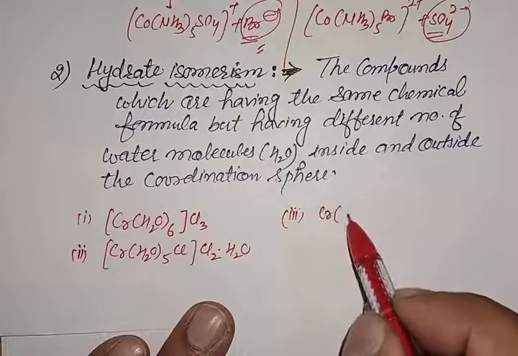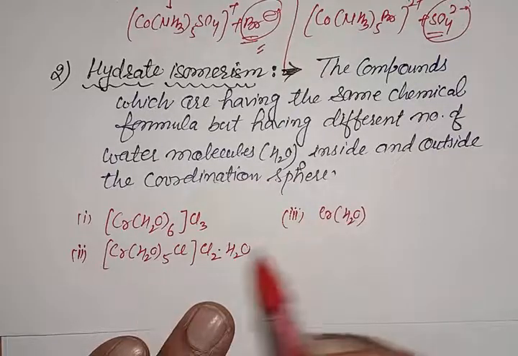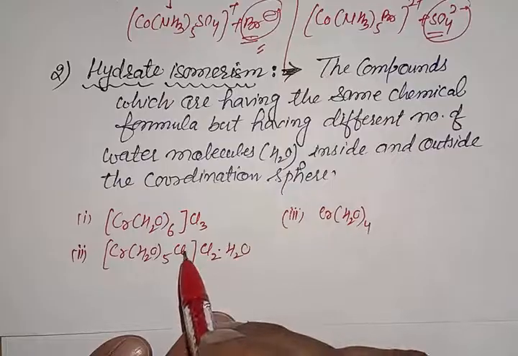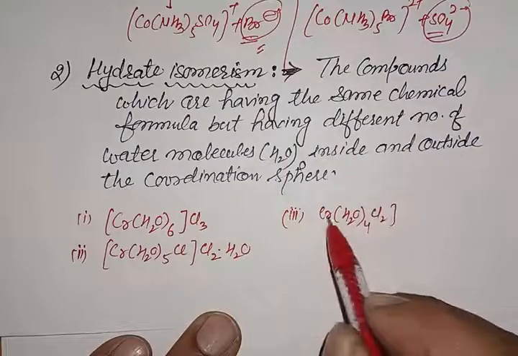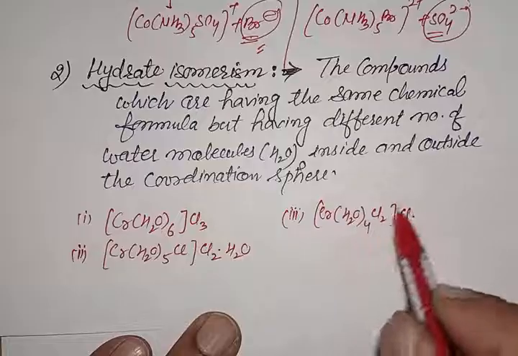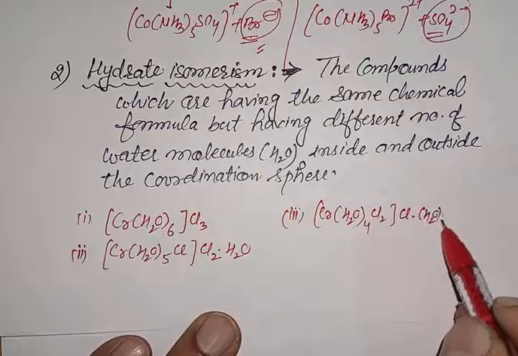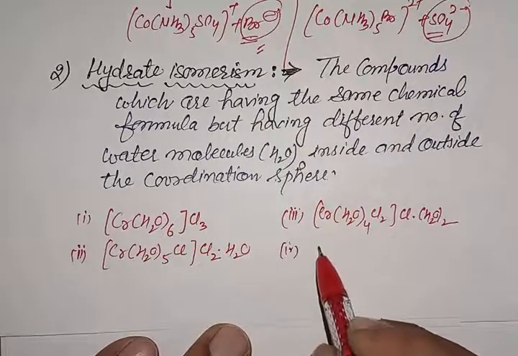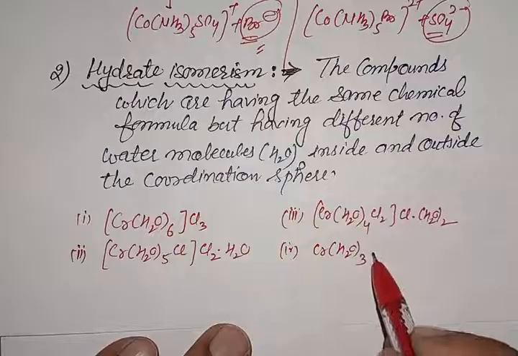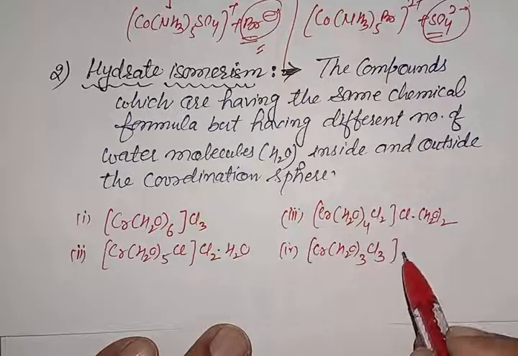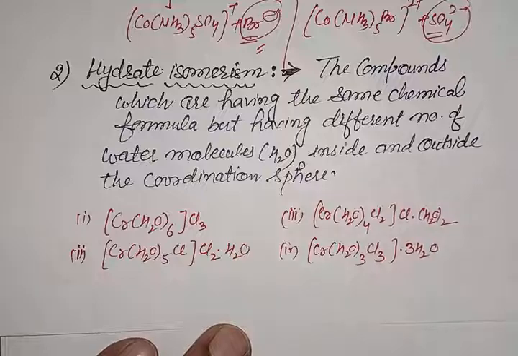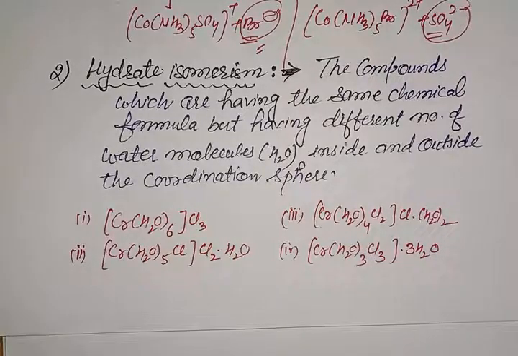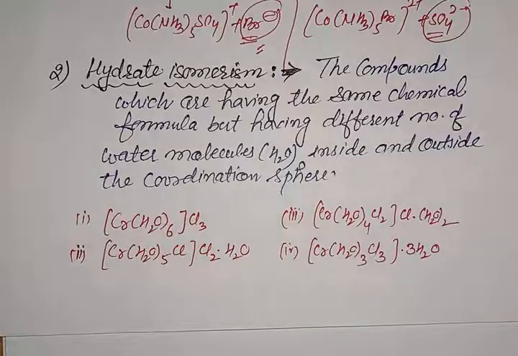If we remove one more water molecule, then the water molecules will be 4 and 2 Cl will be inside the coordination sphere. So one Cl will remain outside the coordination sphere and two water molecules are outside the coordination sphere. Finally, [Cr(H2O)3Cl3], all the Cl3 are inside the coordination sphere and three water molecules are outside. So all these are examples of hydrate isomers of each other, because the number of water molecules outside and inside the coordination spheres are different.